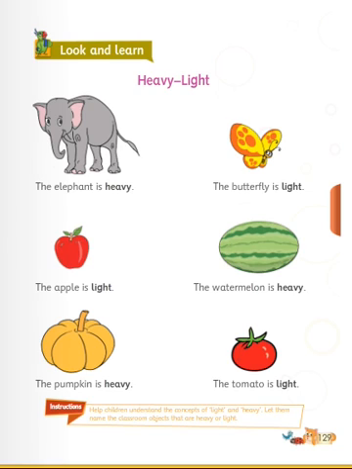Now see, heavy means more. That we call heavy. Light means we can carry it easily. That we call light. Now you see, the elephant is heavy. The butterfly is light. The apple is light. The watermelon is heavy. The pumpkin is heavy. The tomato is light. Understand?